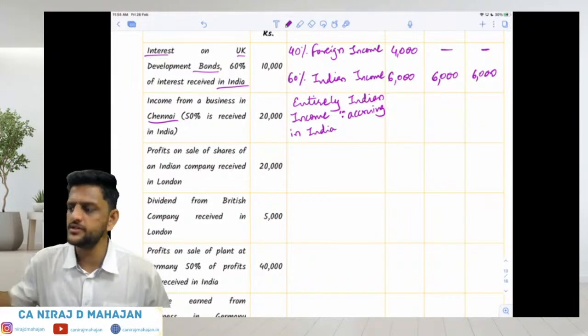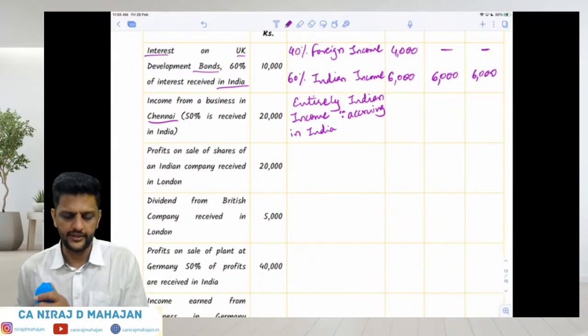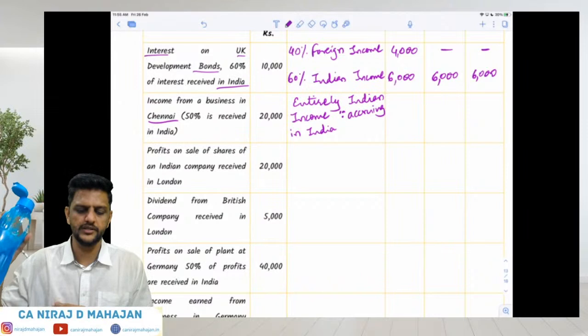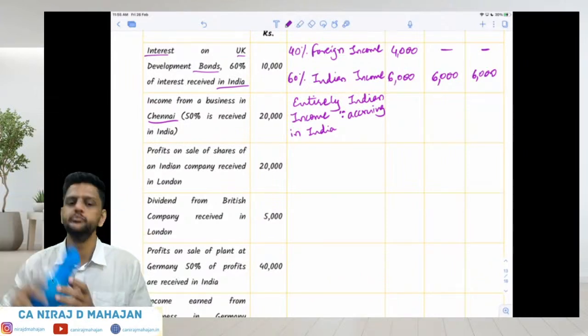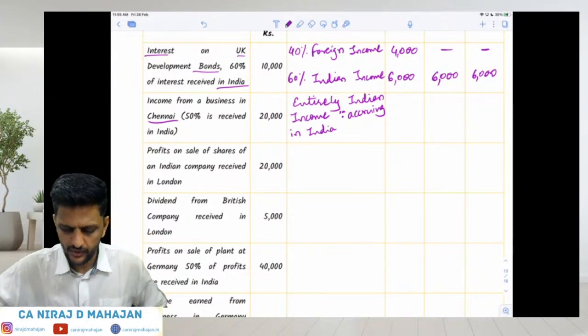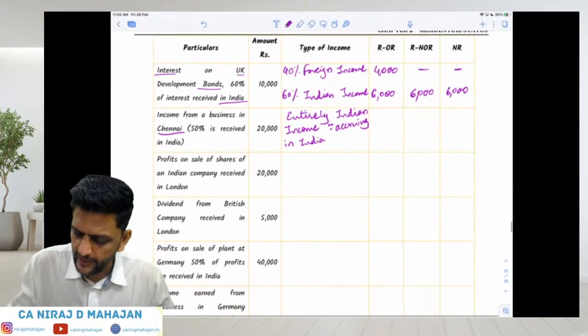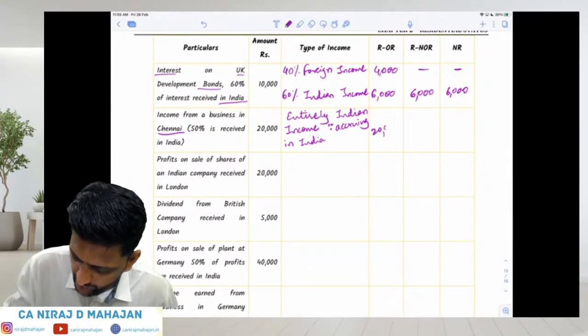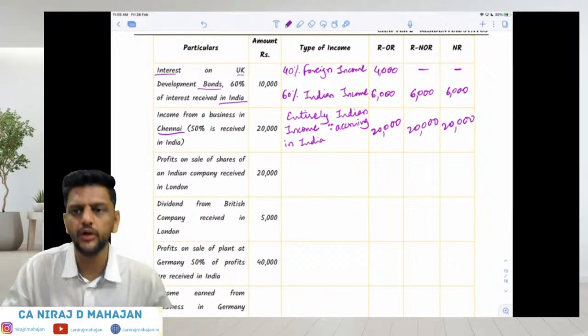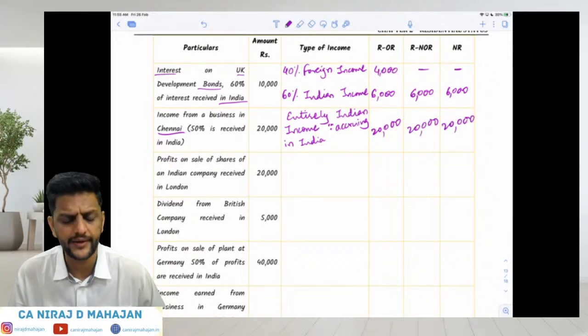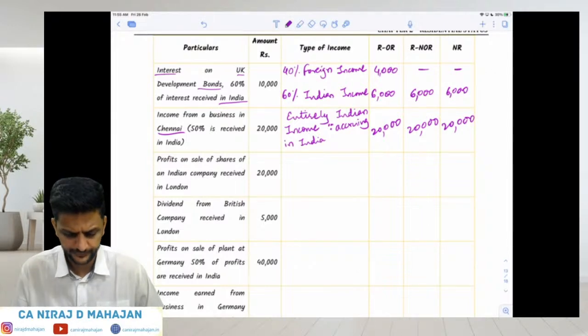It is entirely Indian income since it is accruing in India. So 20,000 is taxable in all of their hands. Correct? All three parties. Are you all understanding till here? Got it?